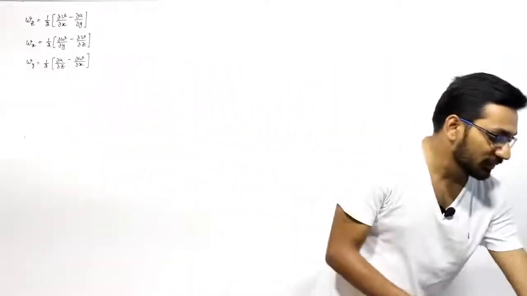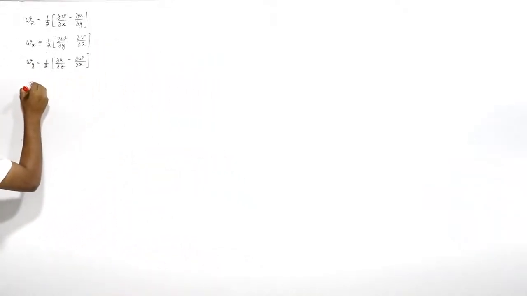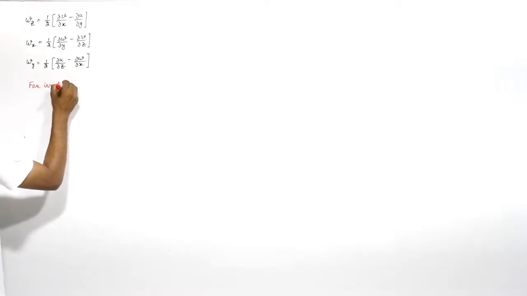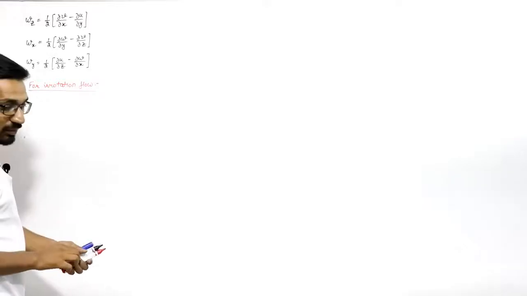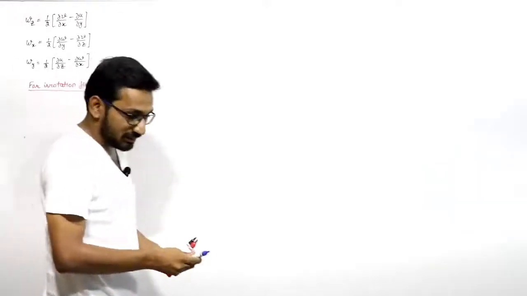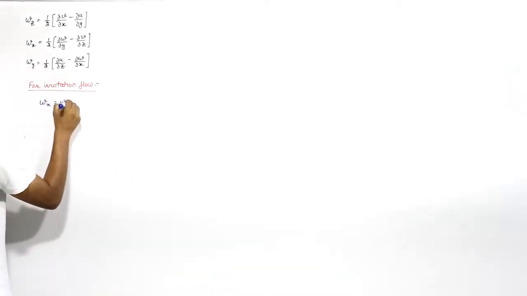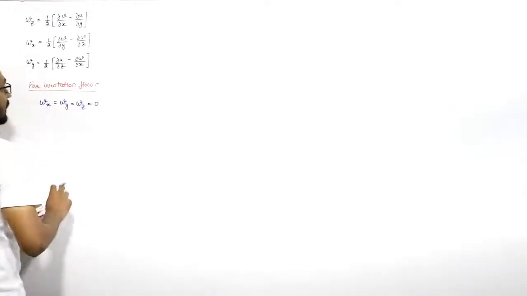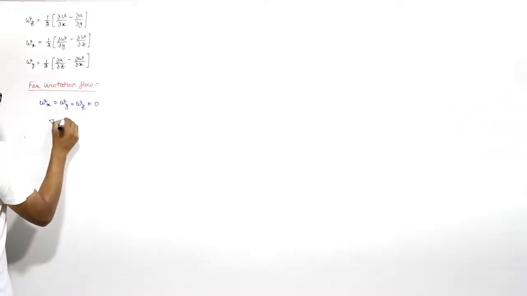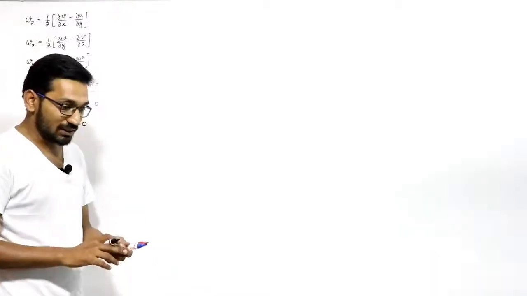Now this is for rotational flow. For irrotational flow, when the fluid particle is not rotating, we can say in that case omega x, omega y and omega z will all be 0. So for an irrotational flow, you can write from here that del cross v, the cross product with the velocity, will be equal to 0.